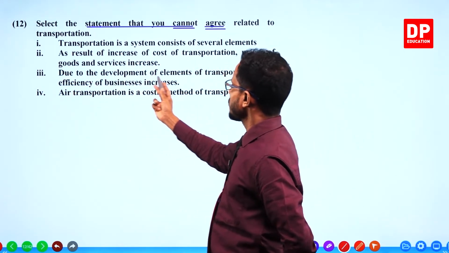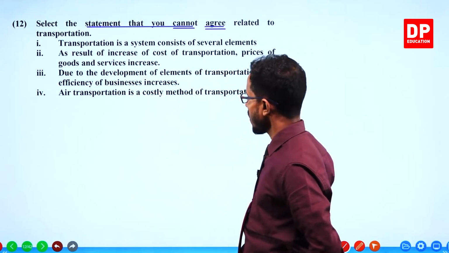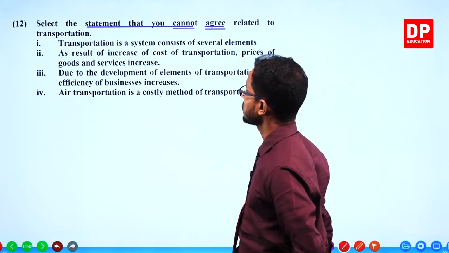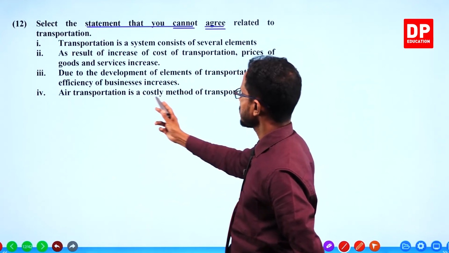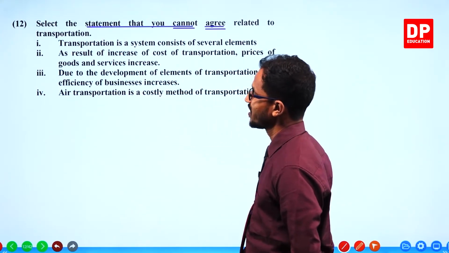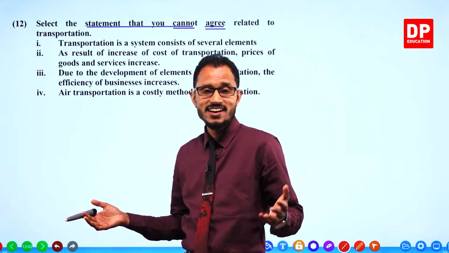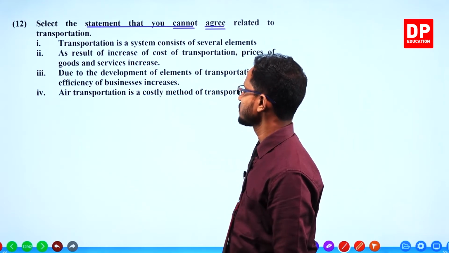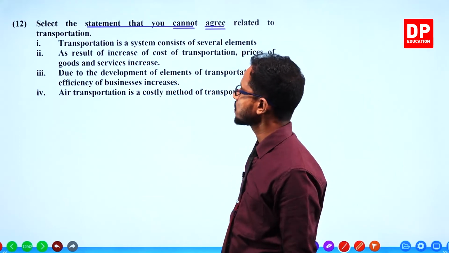Due to the development of elements of transportation, the efficiency of businesses increases. Yeah. Efficiency of businesses, of course, increases. Air transportation is a costly method of transport. That is also true. Well, what is the answer? Okay. All 4 choices are correct.